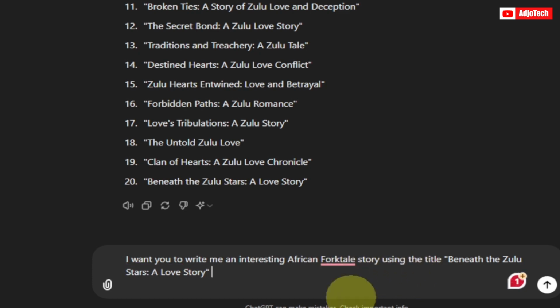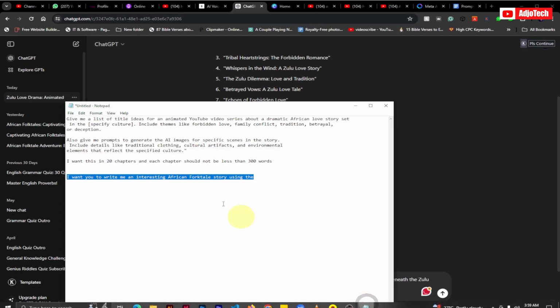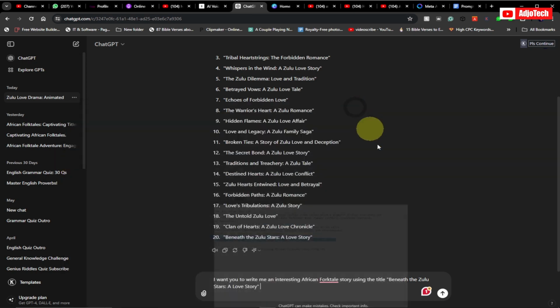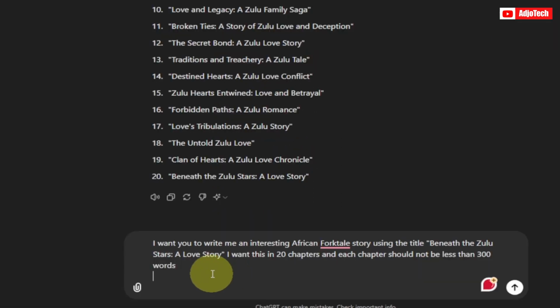Now I'm not done yet. What I'm going to say is that I want this to be very long, so let me just copy this line. So what I'm going to say next is that I'm telling ChatGPT that I want this in 20 chapters, but in my case let me just reduce this to just 5 chapters just to explain this. If you want to have this video in episodes, then you can put it into 50 or 30 chapters. So you can pick the first 5 chapters to do episode 1 in that order. For the purpose of this video, let me just put it at just 5 chapters, and each chapter should not be less than 30 words.